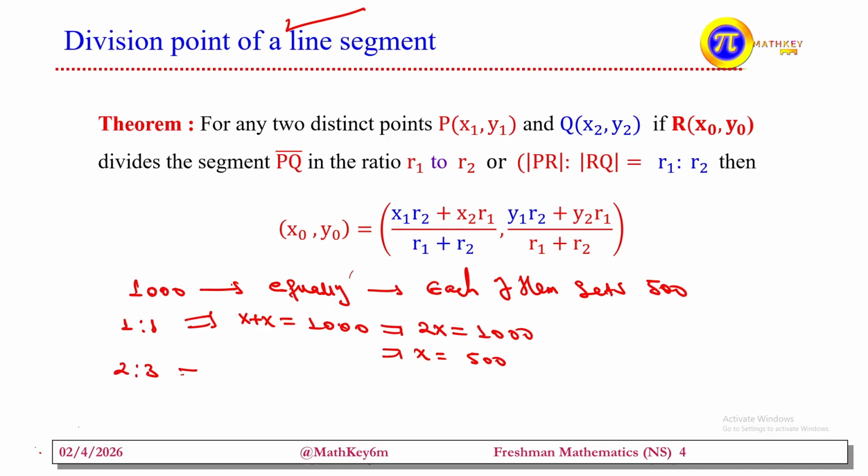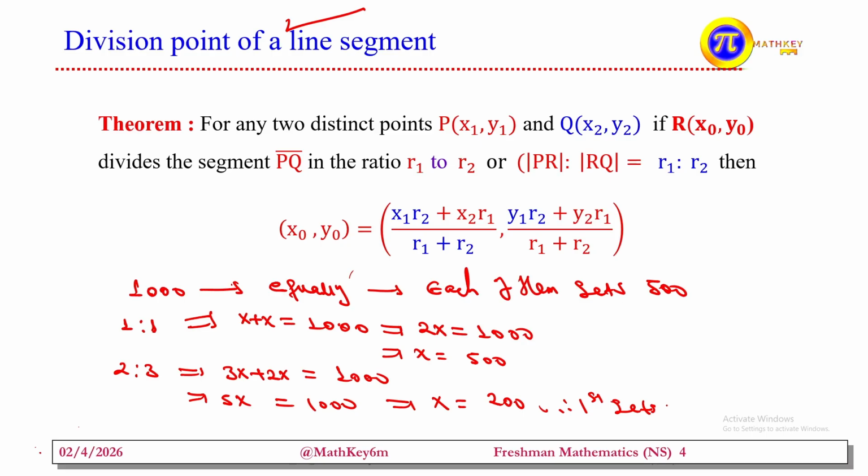Similarly, for the same problem, if we have a 2 to 3 ratio, what will it be? This means 3 times some amount plus 2 times the amount must equal 1000. Ratio, which implies 5x is equals 1000. Taking this ratio, x is equals to 1000 divided by 5, which is 200. This shows that the first person gets 400, and the second one gets 600 birr. So we call this a ratio.